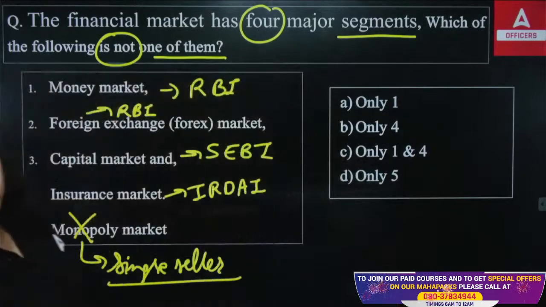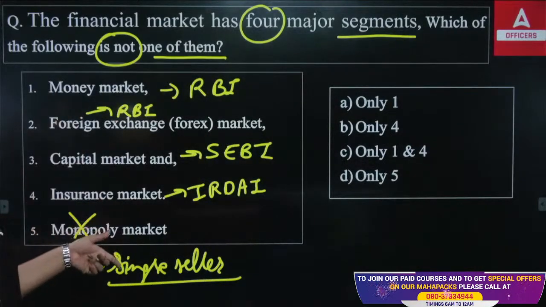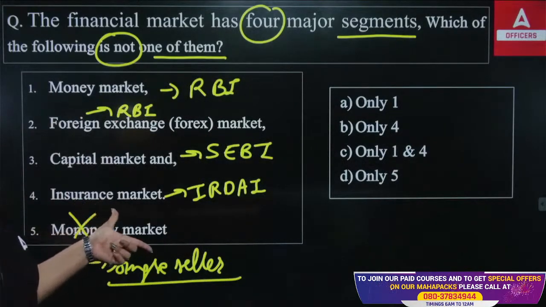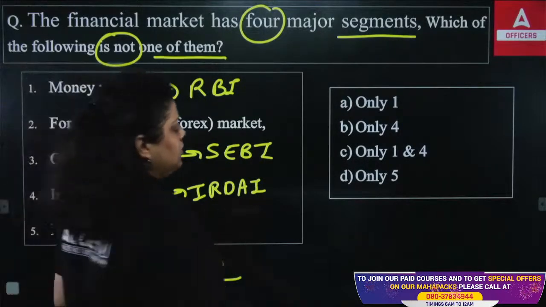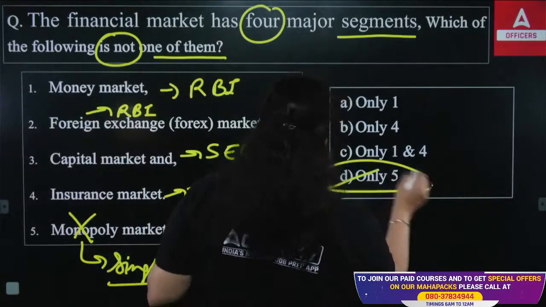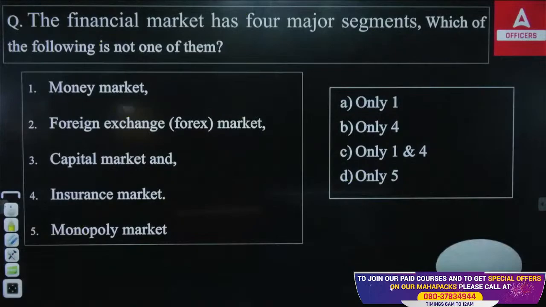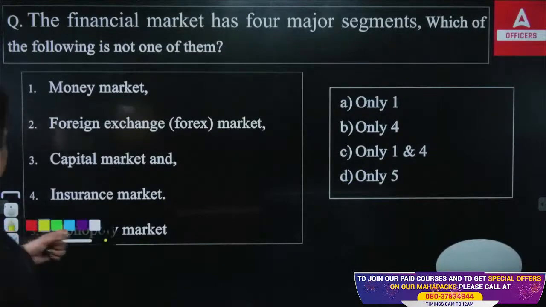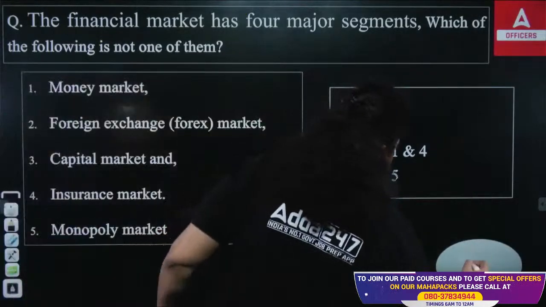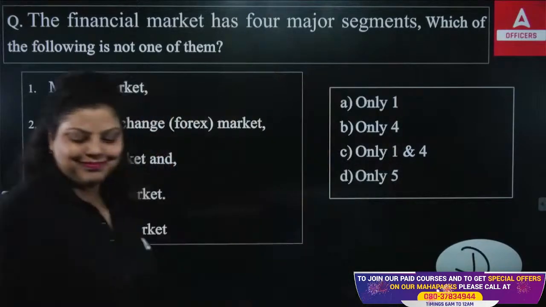So, this is not one of the financial markets. So, the right answer is only 5. Only 5 is not one of the financial markets. The right answer will be option D. I hope it's clear. I haven't written the option here. So, the right answer will be your D option.